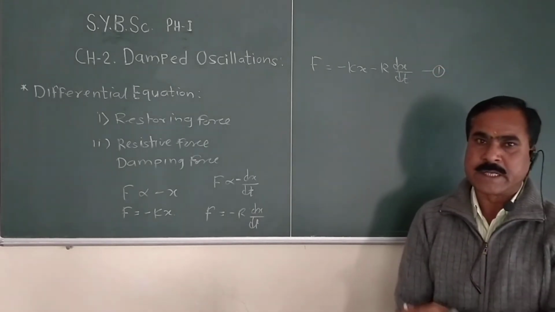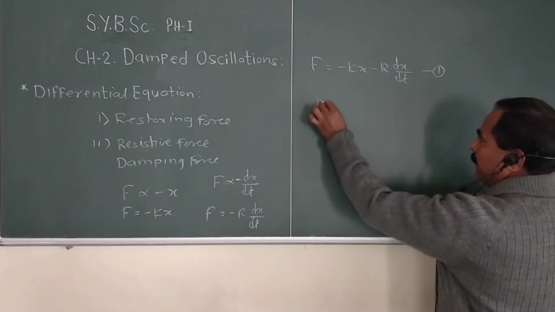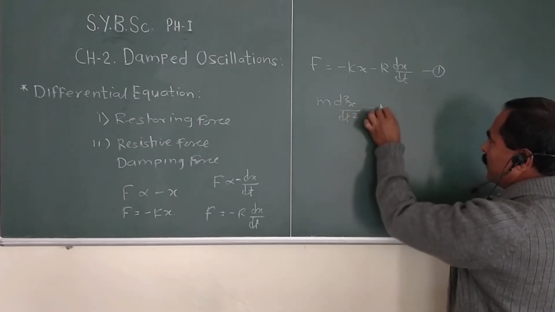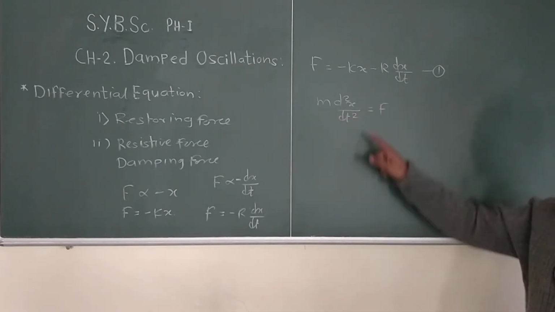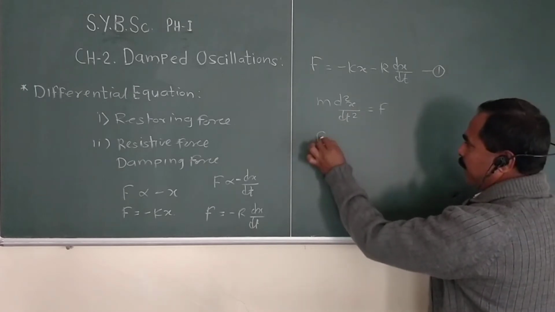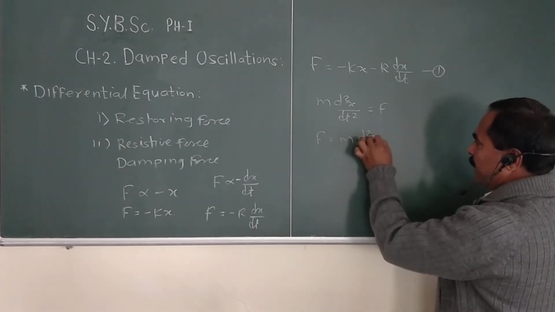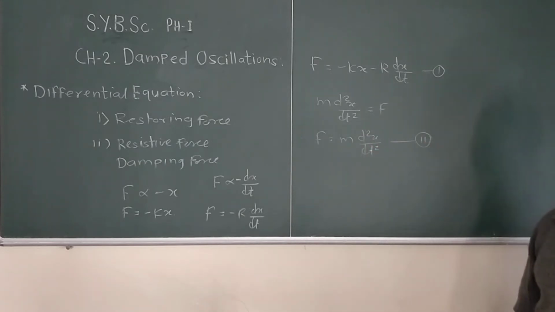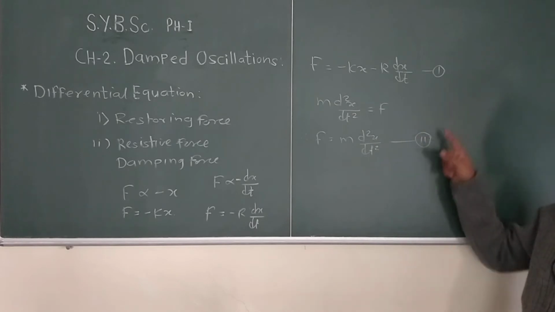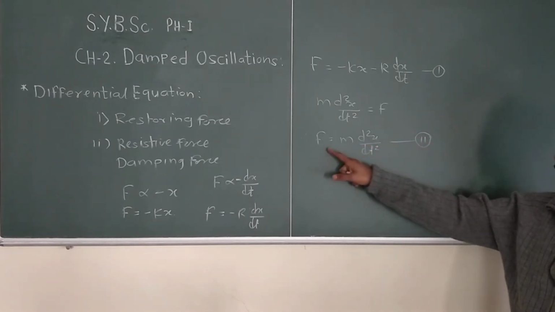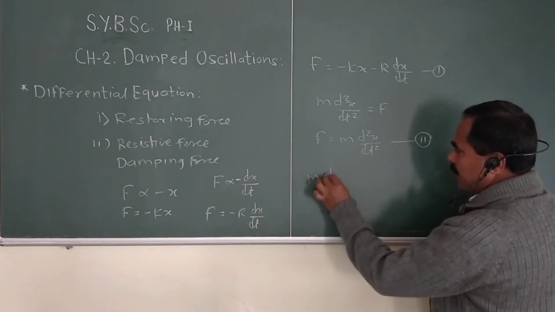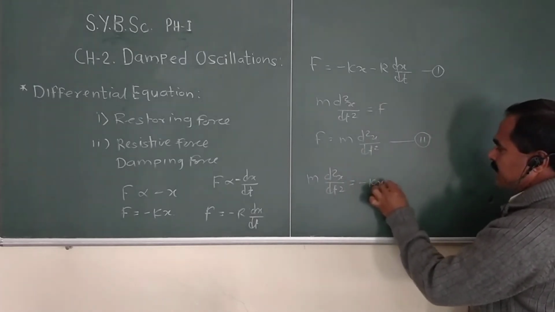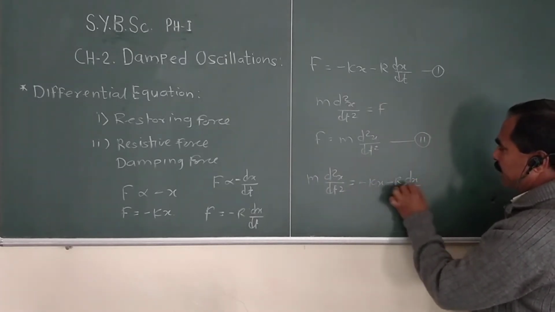Then according to Newton's second law of motion, we write m d2x by dt square equal to F. Therefore, I will write F equal to m d2x by dt square, equation number second. So we equate equation first and second for the force. Then we write m d2x by dt square equal to minus kx minus r dx by dt.